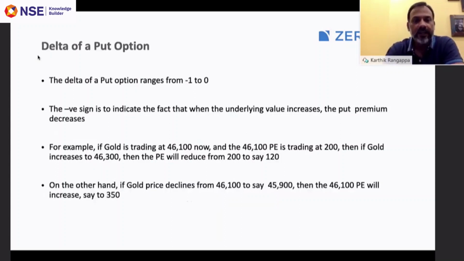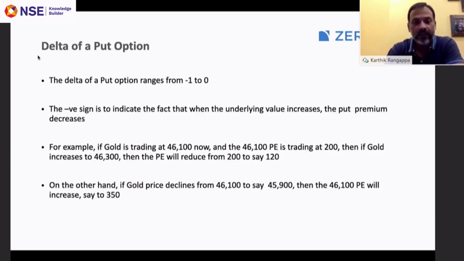So let's look at the delta of a put option. The delta of a put option ranges from -1 to 0. The negative sign here is to indicate the fact that when the underlying value increases, the put premium decreases. So remember that whenever the underlying value increases, the value of the put premium decreases and vice versa.